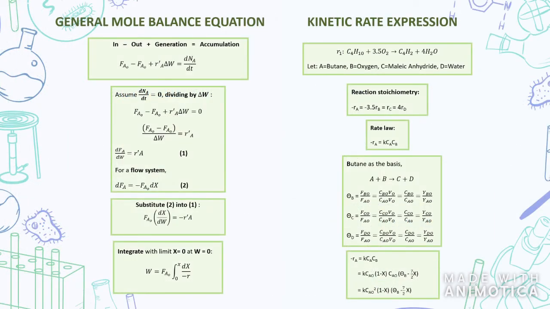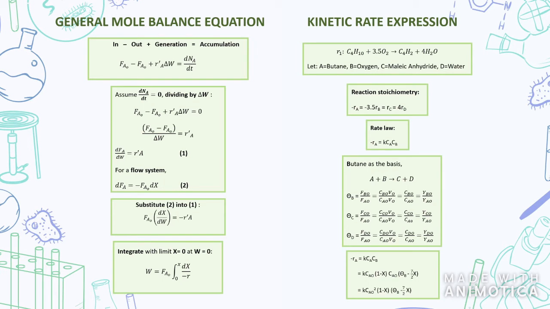From the general mole balance equation, which is the rate of flow of A into the system minus the rate of flow of A out of the system plus the rate of generation of A by chemical reaction within the system equals the rate of accumulation, we assume that dNA/dt equals 0, and we divide the equation by delta W and rearrange it. We get dFA/dW equals r'A for a flow system, that is equation 1, and for a flow system, dFA equals negative FA0 dX, and that is equation 2.